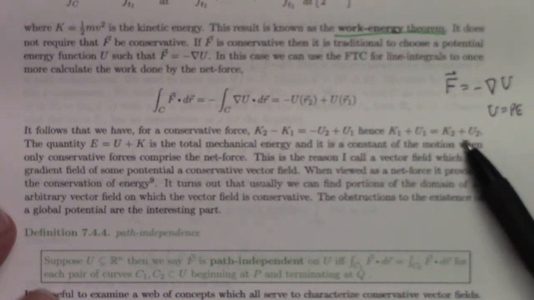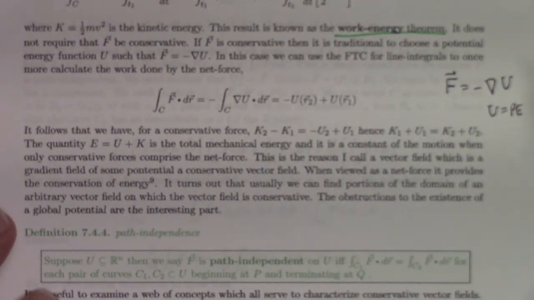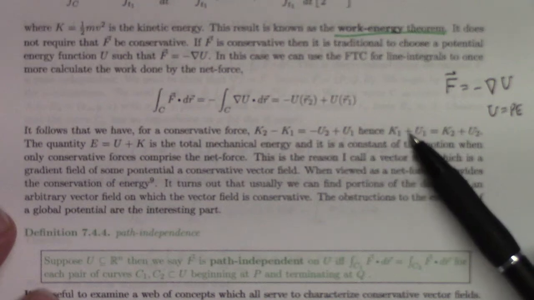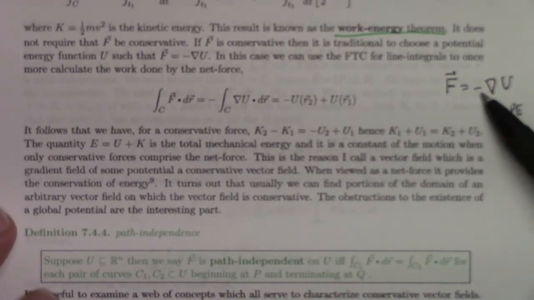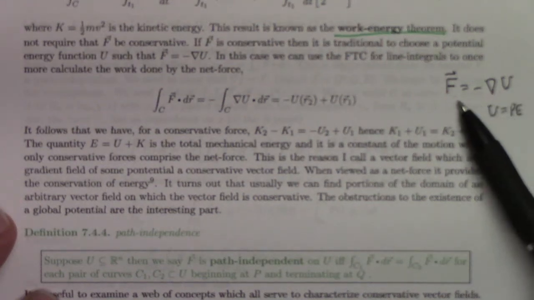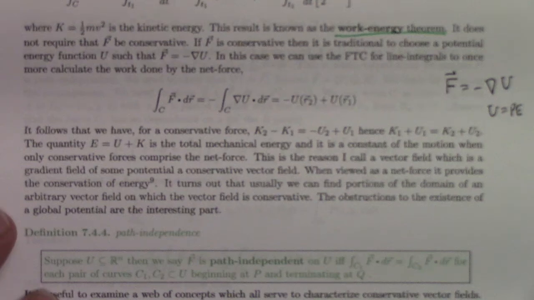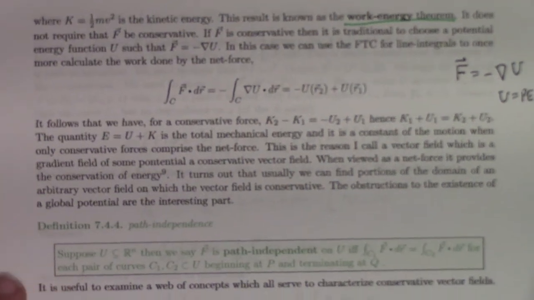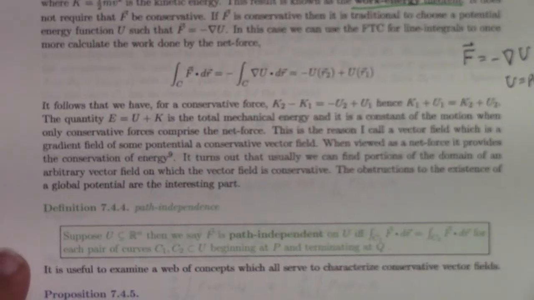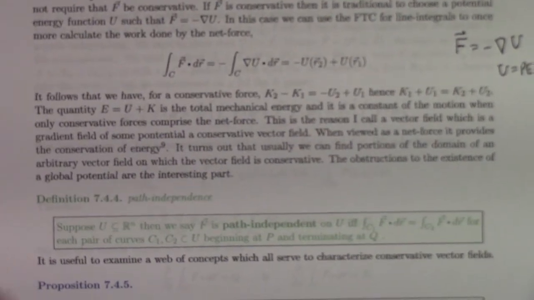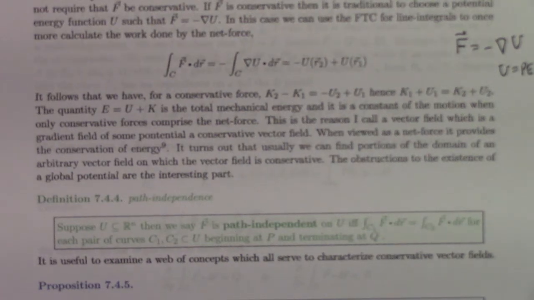In other words, total mechanical energy is conserved. So if we want the total mechanical energy to be kinetic energy plus potential energy, then we have to put the minus here to be consistent with that. So the convention in physics is to put the minus here for potential energy. But anyway, that's the work energy theorem, and that's why we call it a conservative force: a conservative net force means that the total mechanical energy is conserved.